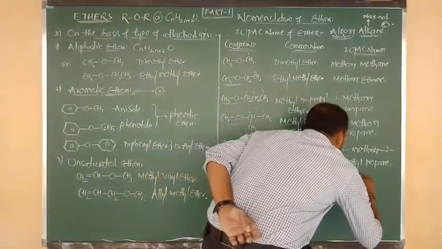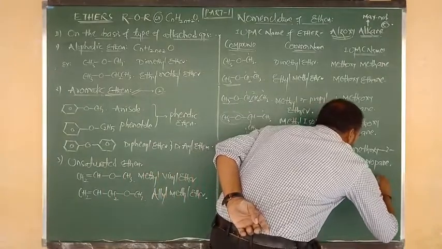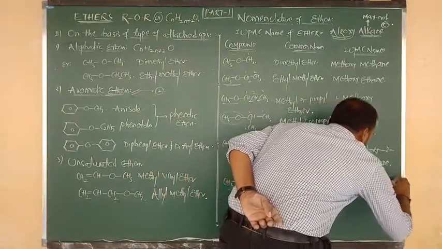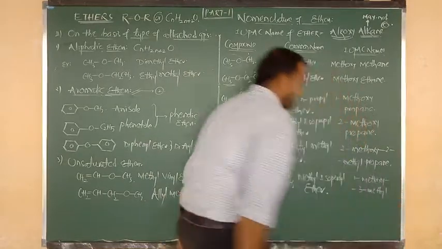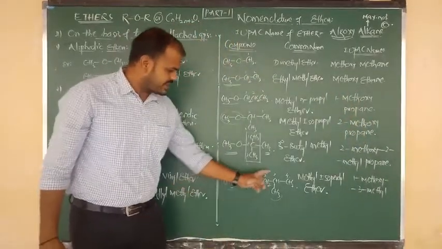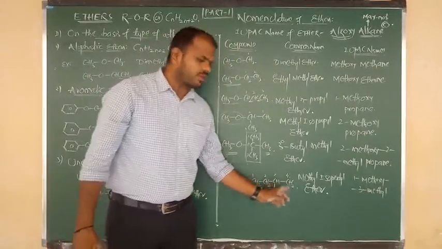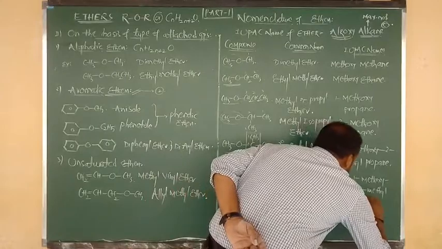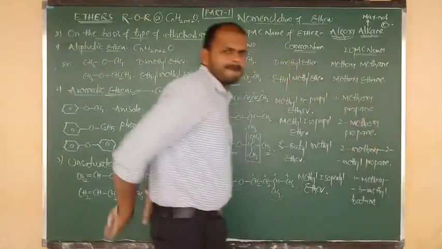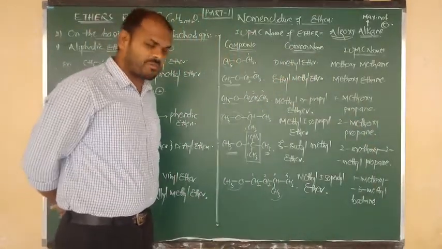So the IUPAC name of this compound is 1-methoxy, 3-methyl. The total root word contains 4 carbons, so it is known as butane. Did you understand or not? I hope you understand it.